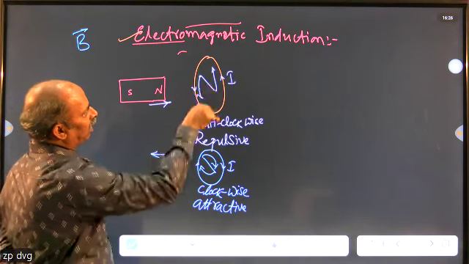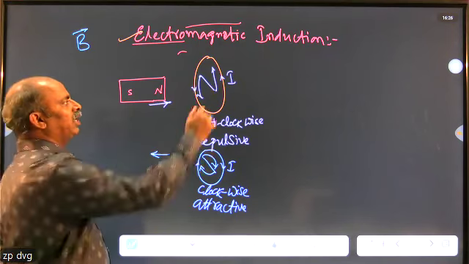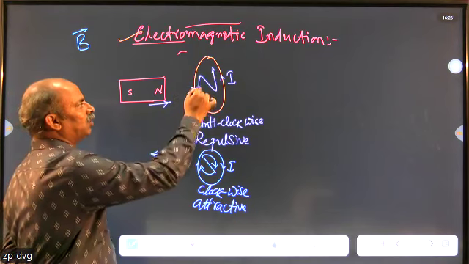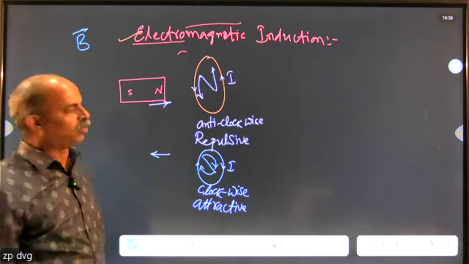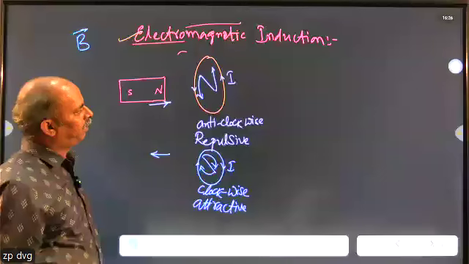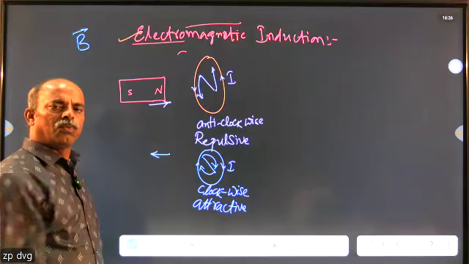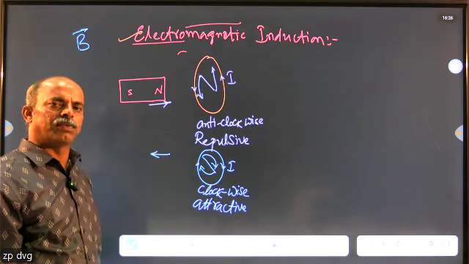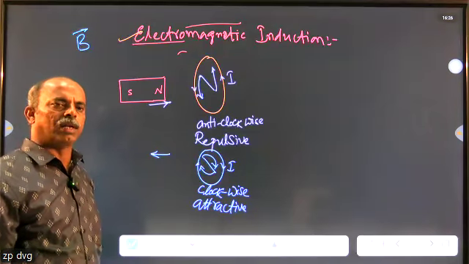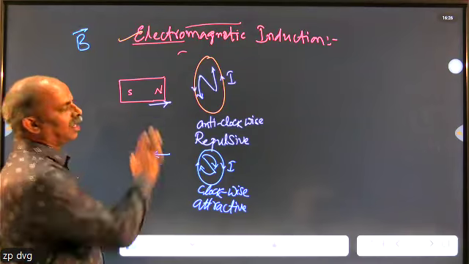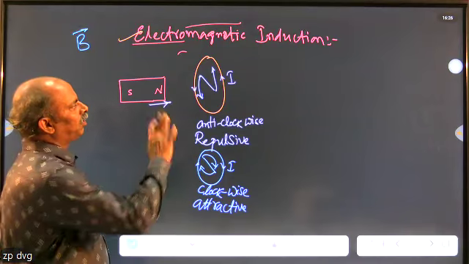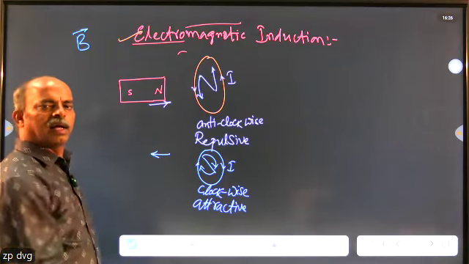Accordingly, S and N, you have to write within the circle easily, then you can identify whether it is clockwise or anti-clockwise. And remember this throughout your competitive exams, it is going to be helpful, and even for the board exam, if they ask any multiple choice questions, that's a simple way to find the correct answer.